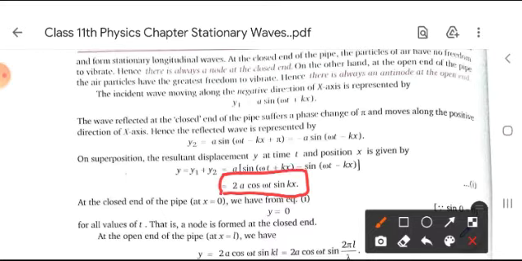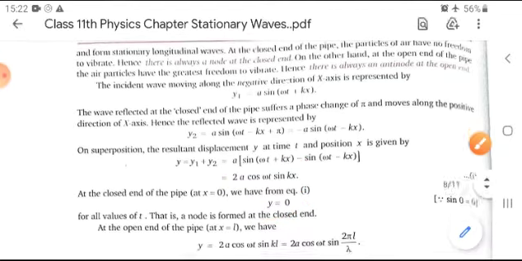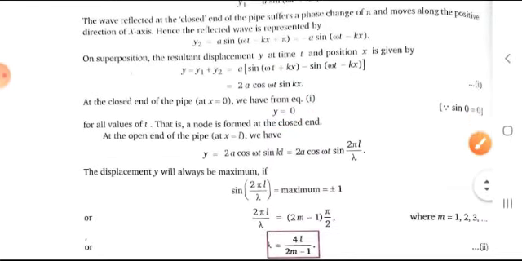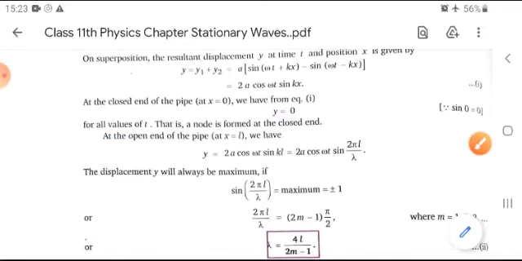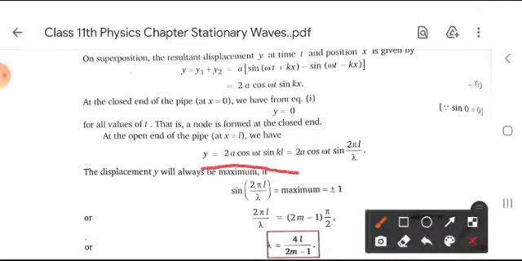At the closed end of the pipe, at x equals 0, y is equal to 0, because sin 0 is equal to 0. Now moving forward, for all values of t, a node is formed at the closed end. At the open end of the pipe, where x equals L, we have y equals 2a cos ωt sin kL, that is 2a cos ωt sin(2πL/λ).